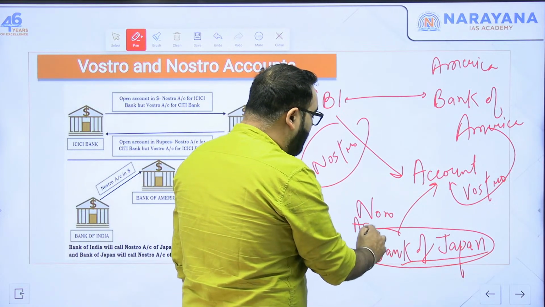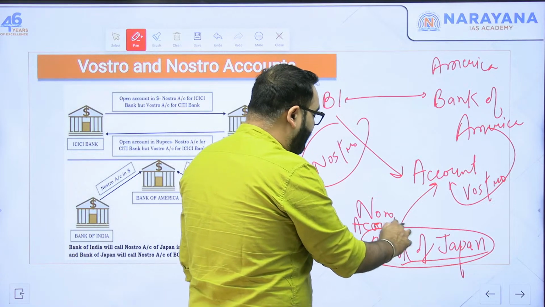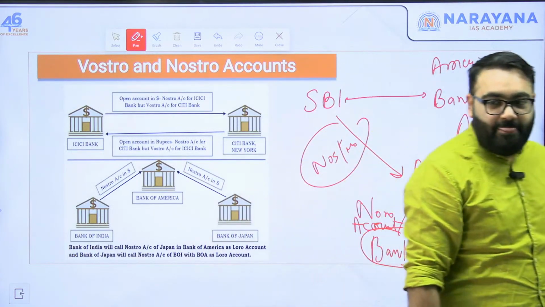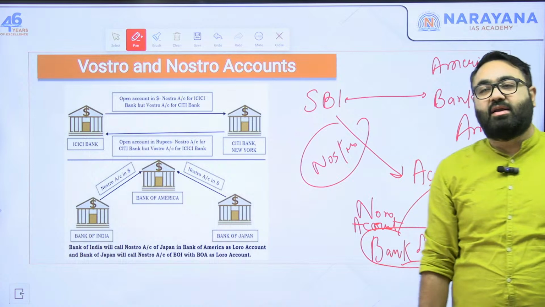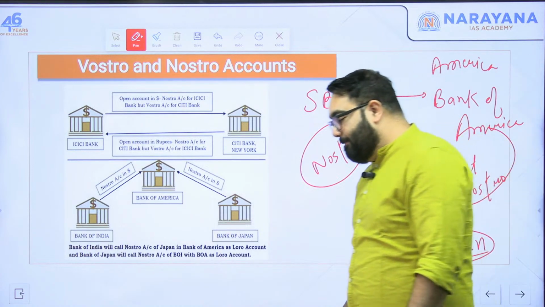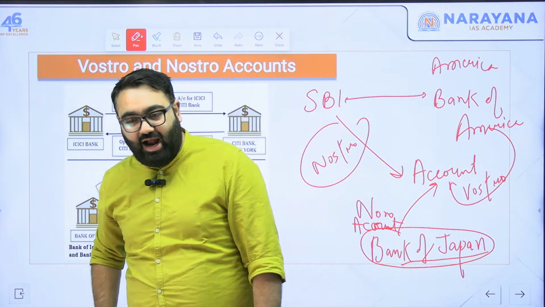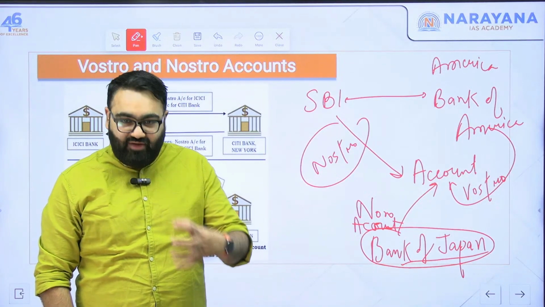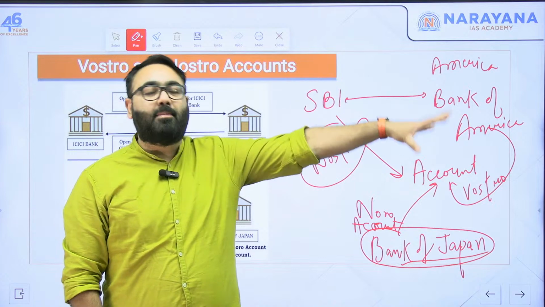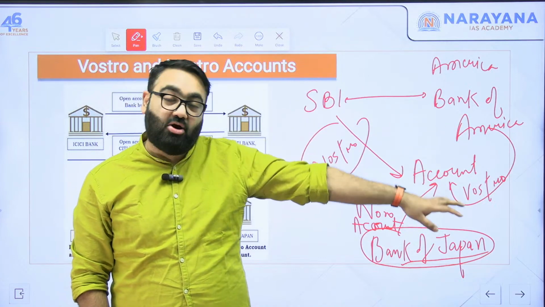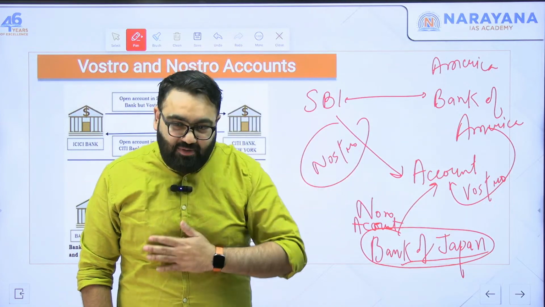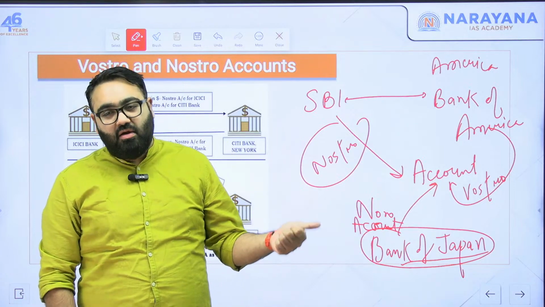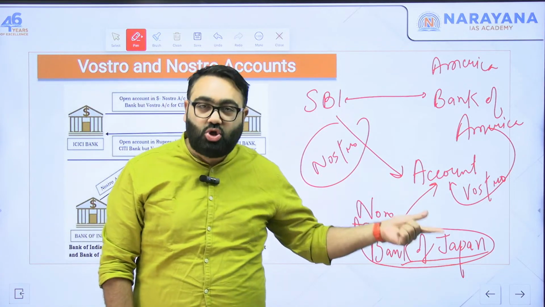Again, we are all talking about one single account only. We are not talking about multiple accounts. One single account will be known by different names, by different banks, depending upon how you are using that and depending upon what exactly is the relationship with that. So, if SBI has opened up an account in America, in a bank called Bank of America, for SBI, that's the Nostro account. For Bank of America, that is the Vostro account.